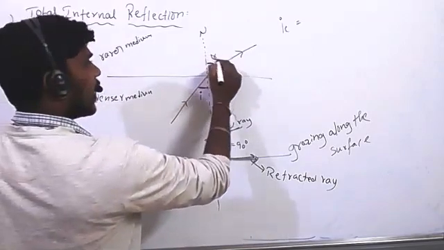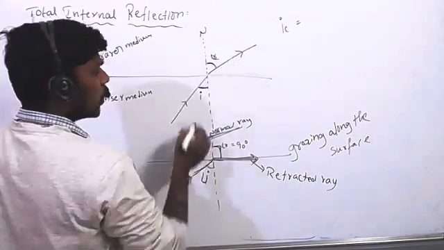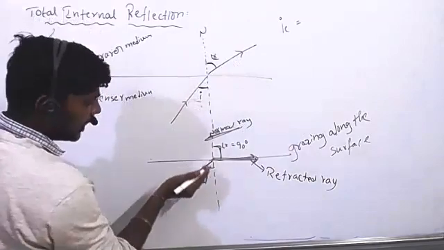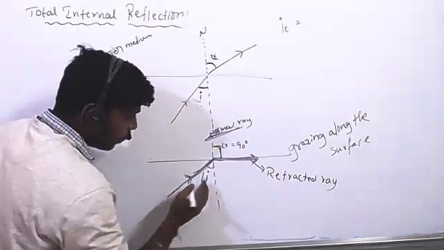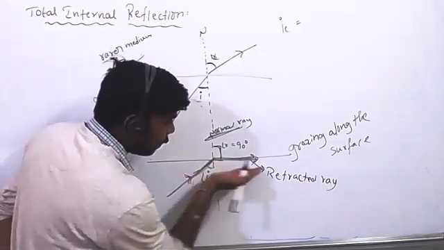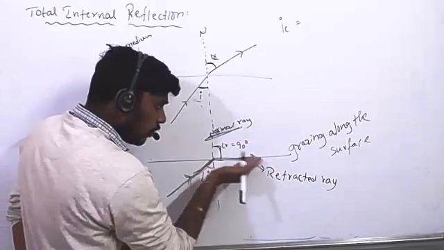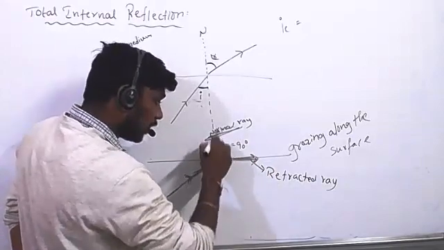Here, the refracted ray angle is not making 90 with the normal, so this angle is not the critical angle. So when I am increasing, at one angle, what happened? At one angle of incidence, the refracted ray is passing along the surface. This refracted ray is making a 90 angle with the normal.